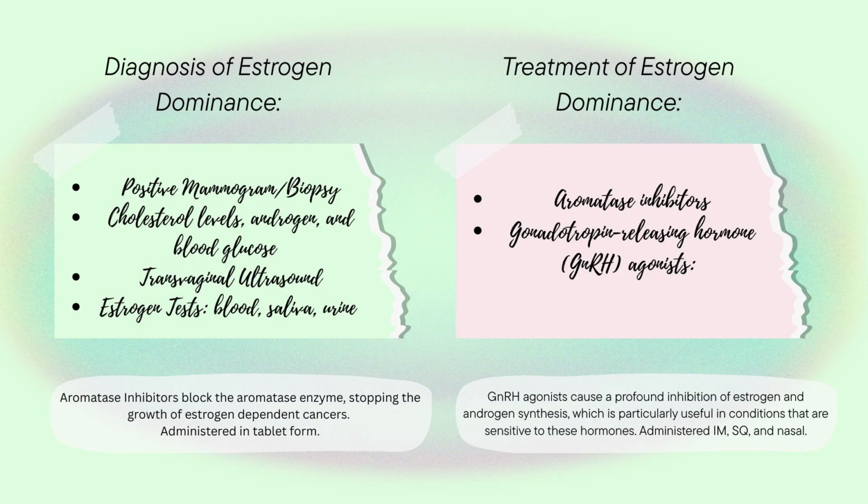There are two ways we can clinically treat estrogen dominance, and this includes aromatase inhibitors and GnRH agonists. Aromatase inhibitors block the enzyme aromatase, which converts testosterone into estrogen, and this helps to lower estrogen production, and this medication is often used in hormone-sensitive conditions like breast cancer or ovarian cancer. GnRH agonists work by suppressing signals from the brain that tell the ovaries to produce estrogen, and this effectively reduces estrogen to very low levels. This medication is typically used for short-term conditions like endometriosis or fibroids.